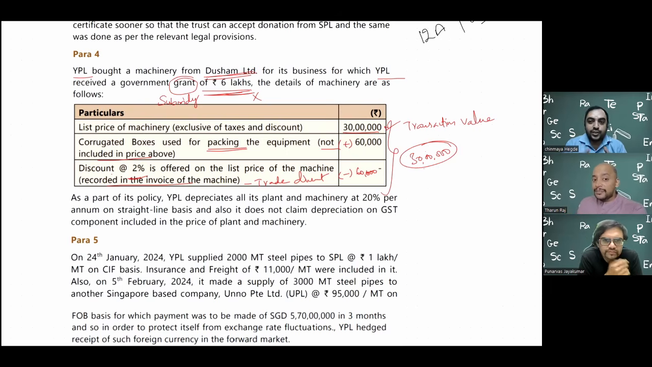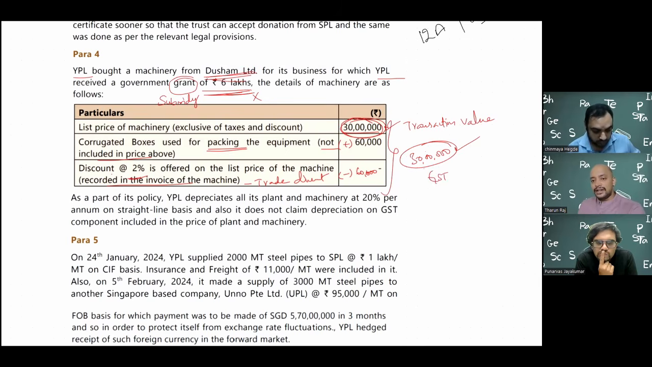Okay, sir. But basically, while deciding the price, they might not have considered this subsidy of 6 lakhs. They would have fixed the price at 30 lakhs without considering this subsidy. So as and when the subsidy is received, it should be reduced from 30 lakhs. Then the value would have been 24 lakhs. Any subsidy you should subtract from the actual cost of the asset. Correct. So here, as it is not received by Dusham Limited, 30 lakhs will be taken as the cost of the machine, the value of the machine on which GST will be computed.